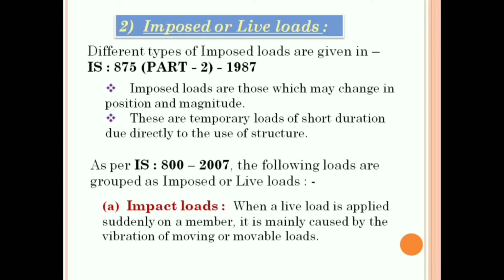Second one is live load or imposed load. Different types of imposed load are given in IS 875 Part 2 1987. Imposed loads are those which may change in position and magnitude. These are temporary loads of short duration due to the use of the structure. As per IS 800:2007, the following loads are grouped as imposed load or live load.